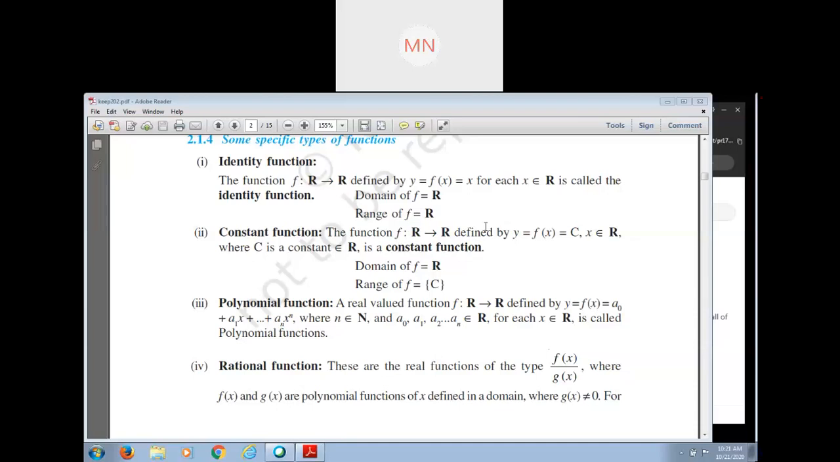Okay, first try to understand the concept. First we discussed set. Set was what? Can you tell me what do you mean by set?